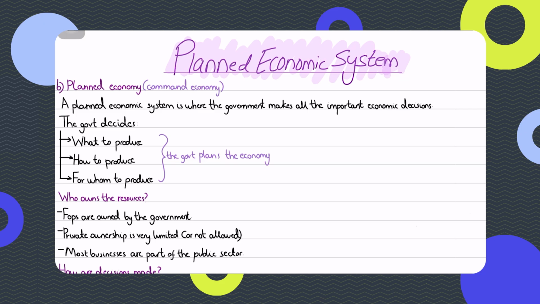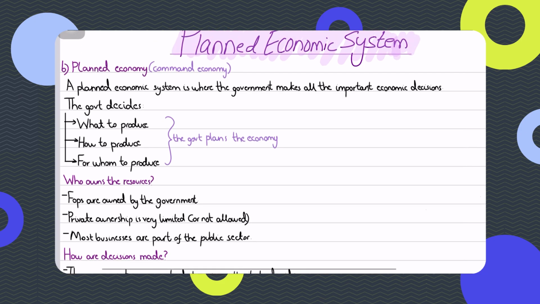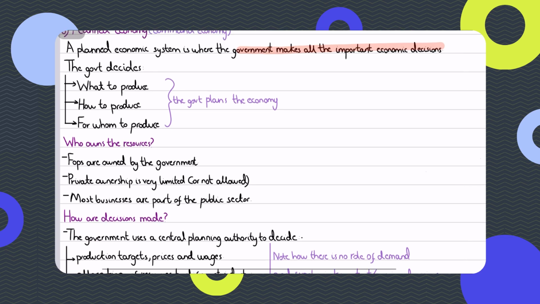First things first, what do we actually mean by a planned economy? A planned economic system is a system where the government makes all the important economic decisions. In other words, markets don't decide anything here. In the market economic system, markets decided for whatever industries you're talking about. The entire economic system was market-based, where things were based on demand and supply. Resource allocation was based on demand and supply for almost all the industries in that economic system. But in the planned economic system, markets don't decide anything here.